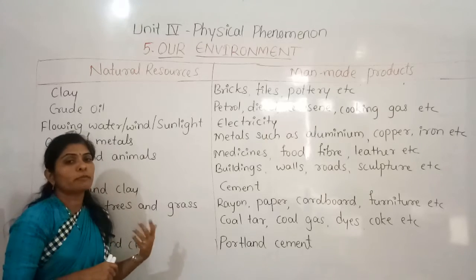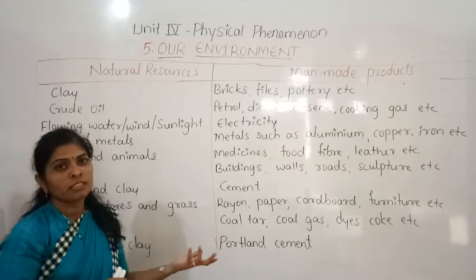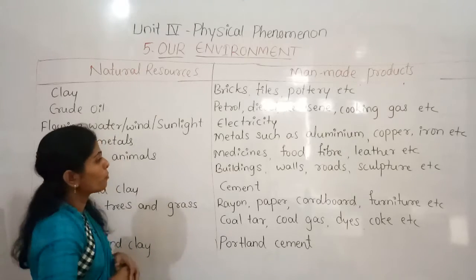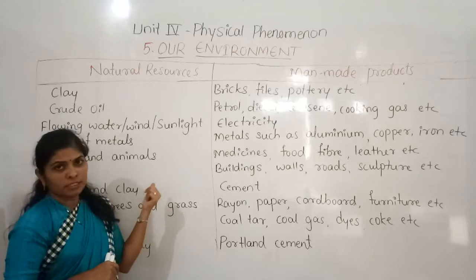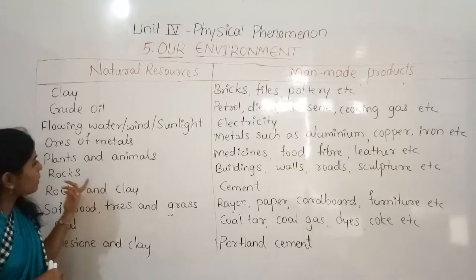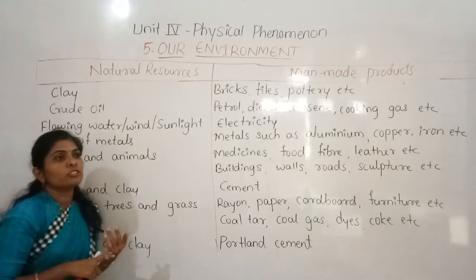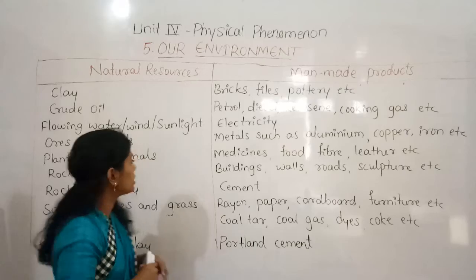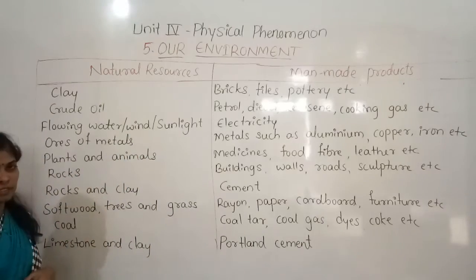Wool is obtained from sheep, yak, camel and goat. So they are the fibers. And from plants we get jute, hemp, cotton, coir. They are all plant fibers.